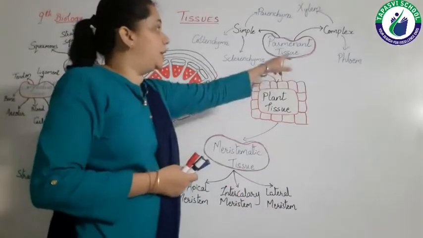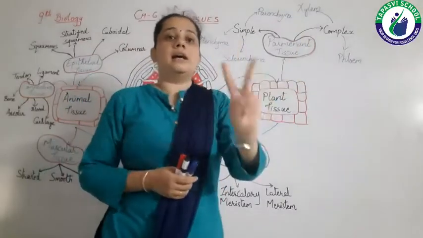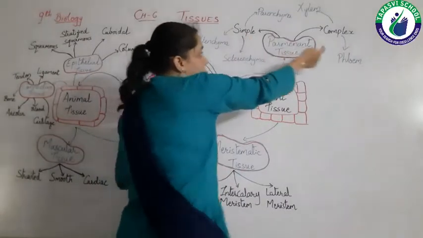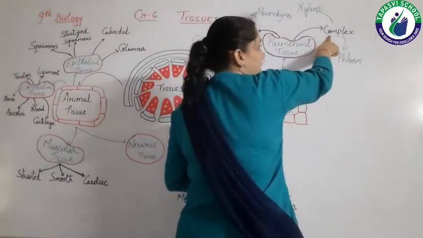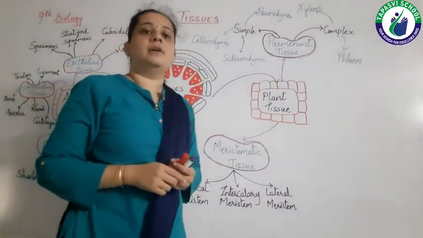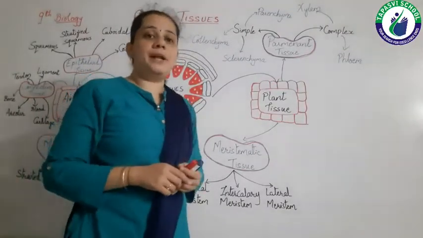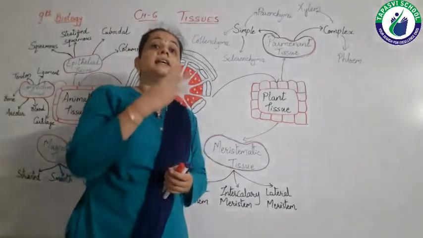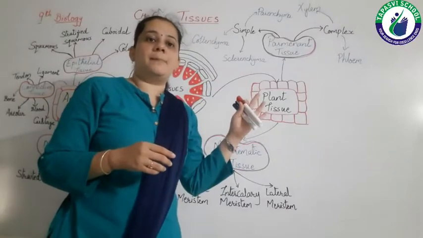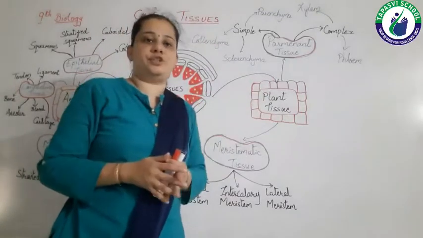Then next is permanent tissue. In permanent tissue there are again two types, that is simple permanent tissue and complex permanent tissue. In simple permanent tissue there are again three types. If you remember this mind map, then it will be easy for you to remember all the types of tissues.